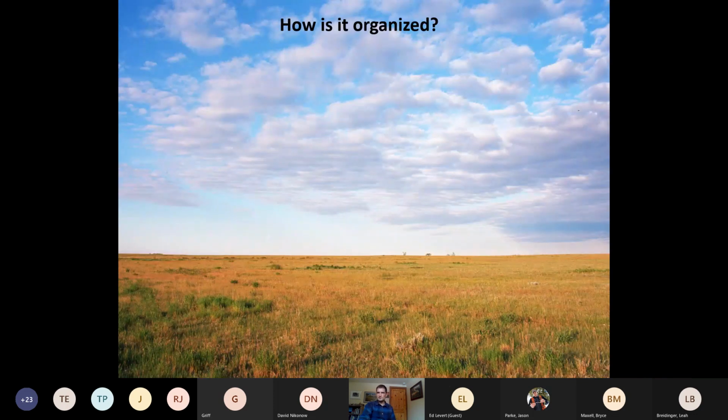So a quick rundown of how the SWAP is organized. You'll see a lot of themes you've already seen from Bryce's talk. A lot of the information compiled, analyzed, and created by the National Heritage Program is basically what fed into creating the SWAPs. You'll see a lot of reoccurring things happening here.